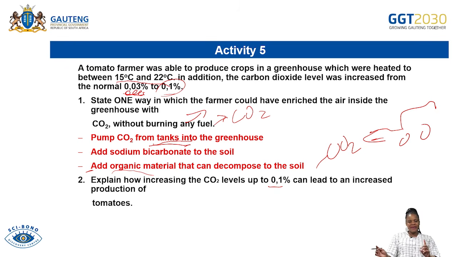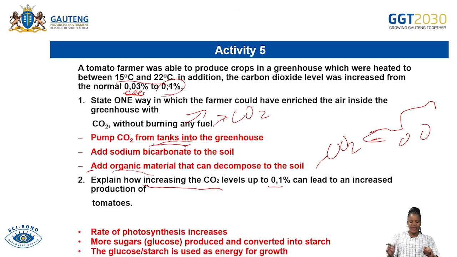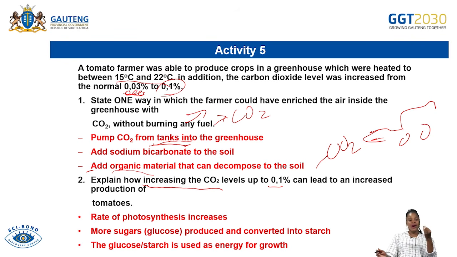Don't forget the factors that are increasing the rate of photosynthesis. One of the factors that increases the rate of photosynthesis is the increase in the carbon dioxide levels. So for the answer here, you are going to base it on the concentration or the rate of photosynthesis. If the levels of carbon dioxide increase, what does that mean? It means that the rate of photosynthesis will also increase.